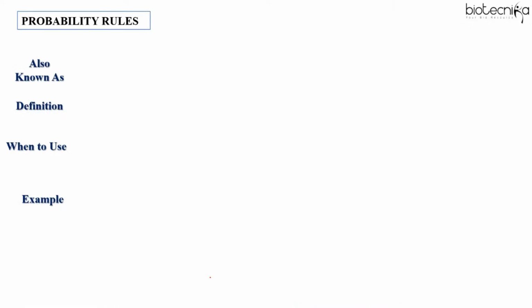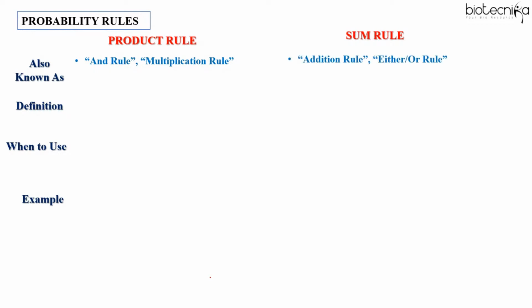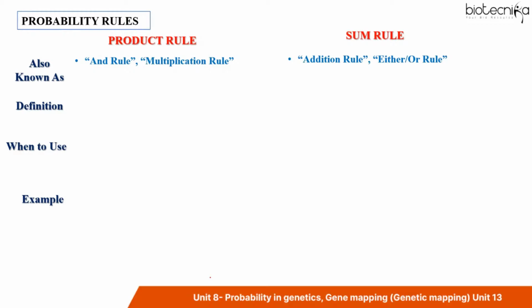Then let's quickly revise the probability rules, because I'm sure you have come across the terms product rule and sum rule. What these rules are is basic, and it is more important to know when to use these rules. So first is the product rule. It is also called the AND rule and multiplication rule. Dear students, for your quick revision, I have specifically made this comparative table. This will help you quickly revise the product rule and the sum rule.